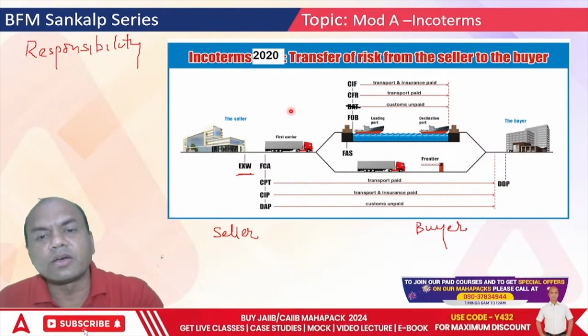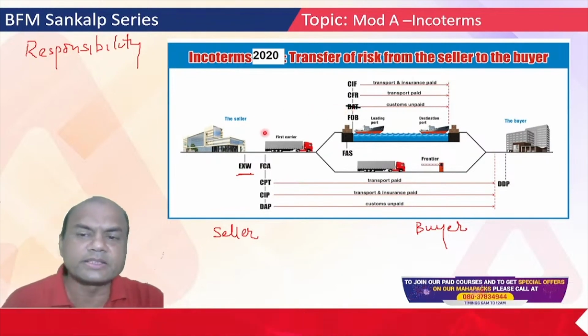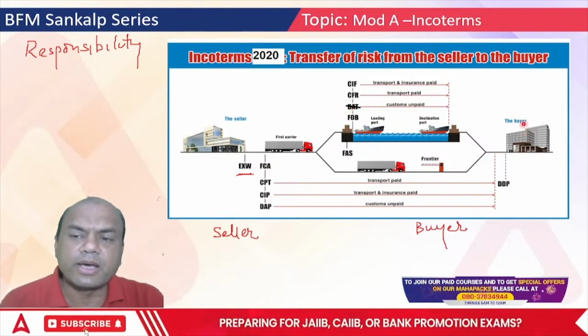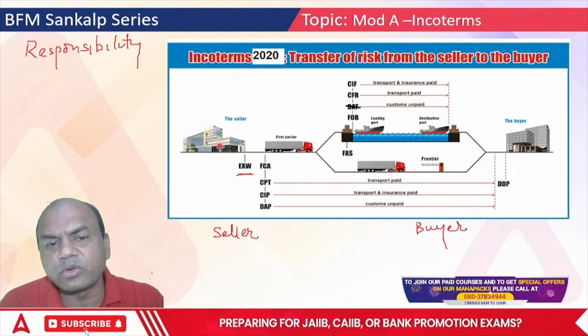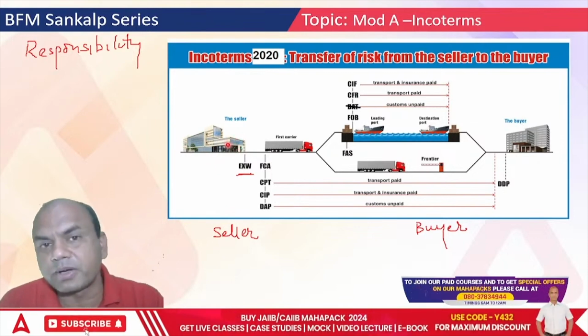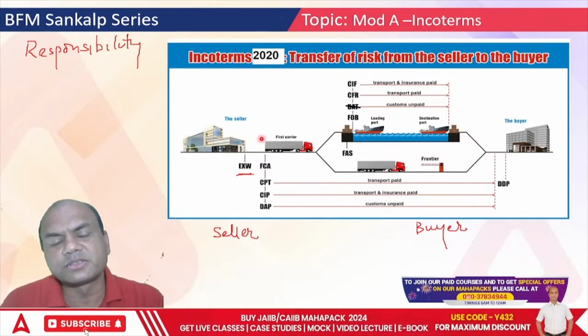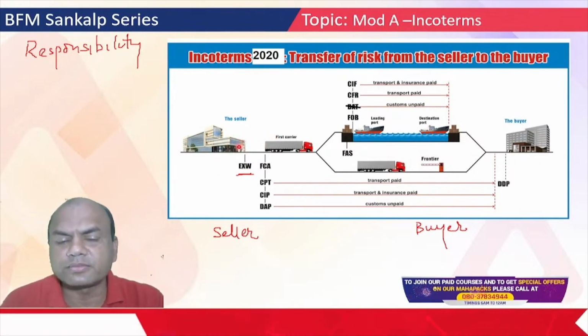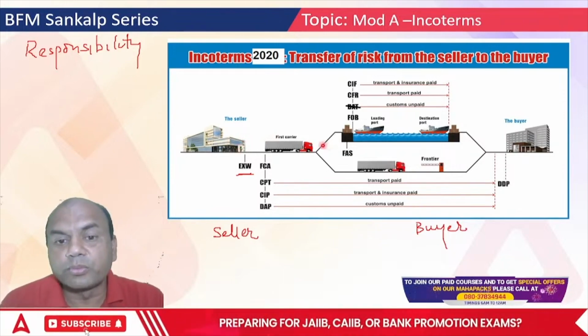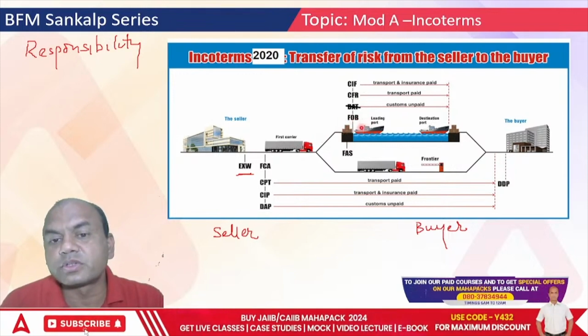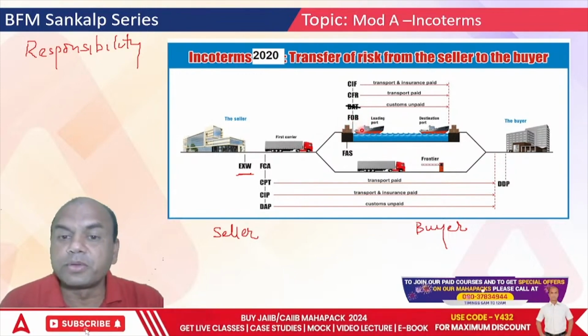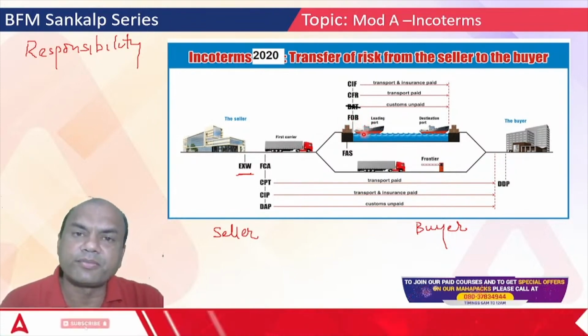Now let's say the buyer is in the USA. Then what will the buyer say? Sir, coming to a factory and taking the goods is the difficult part. What I'll do is, you do one thing: load these goods on the ship, and from there my responsibility will start.